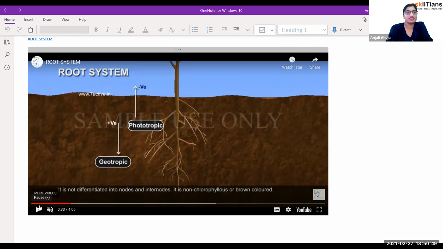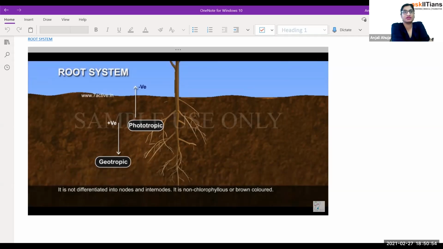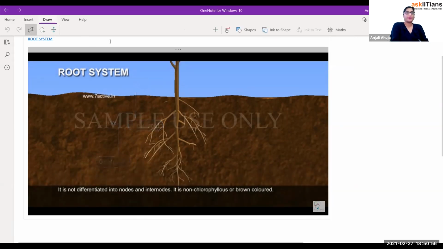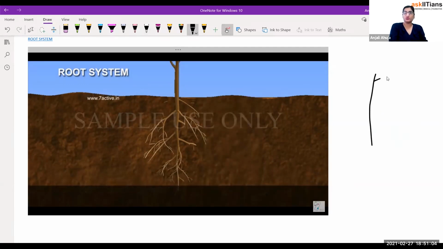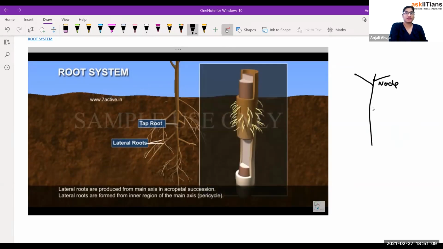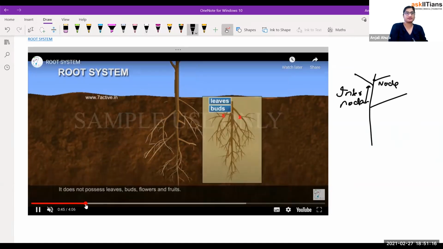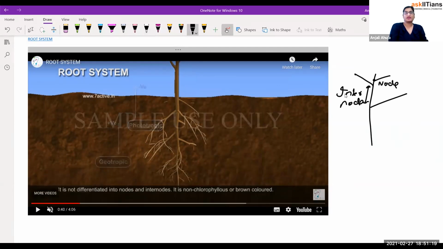So it is not differentiated into nodes and internodes. I must have mentioned node and internode earlier, but let me draw it here. On the stem, like on any plant part, if a new branch is originating, the point where it is originating is known as a node, and the space between two nodes is known as an internode. I repeat myself, there are two things, node and internode. The node is the place where a new part is originating.